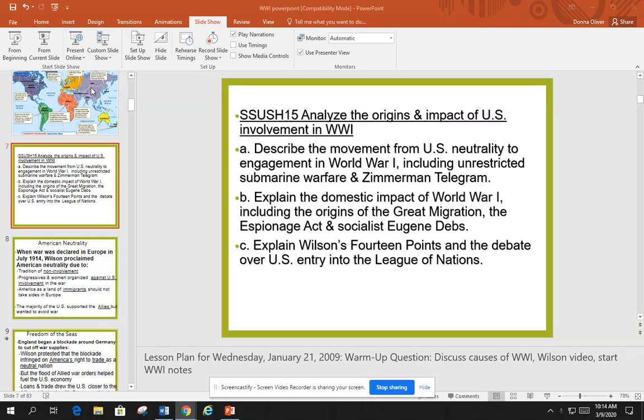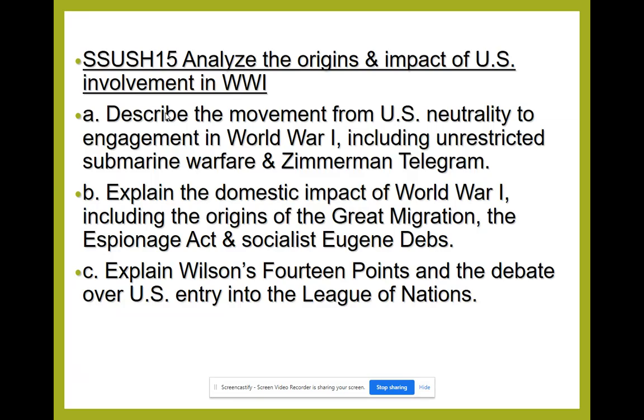Today we are going to cover Standard 15. This is about World War I. Standard 15 says analyze the origins and the impact of U.S. involvement in World War I. Describe the movement from U.S. neutrality to engagement in World War I.